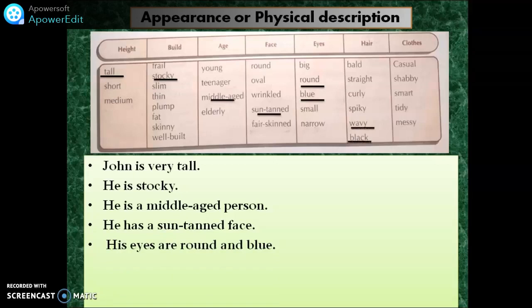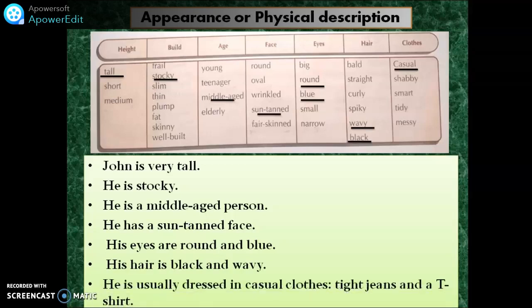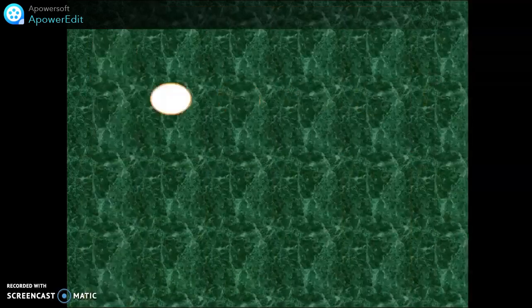And hair. We have two adjectives here, wavy and black. So you say his hair is black and wavy. And then we have here clothes, casual. So you say he is usually dressed in casual clothes, like tight jeans and a t-shirt. You explain those casual clothes. What are they? Let's move on.